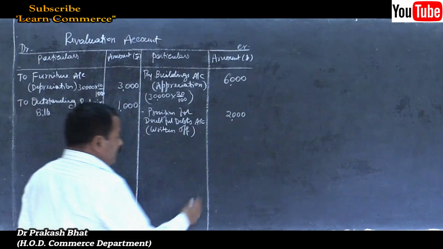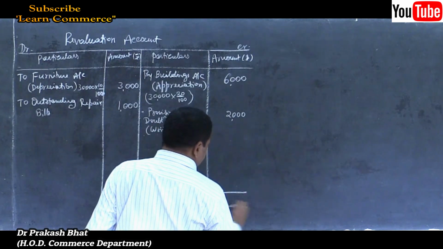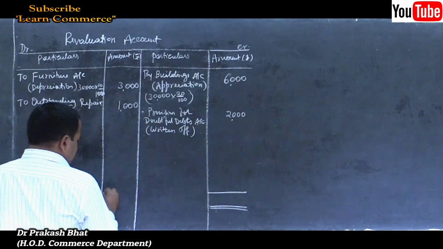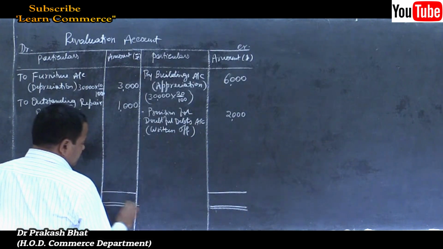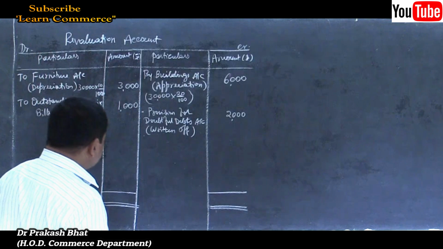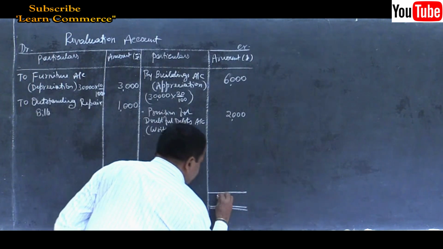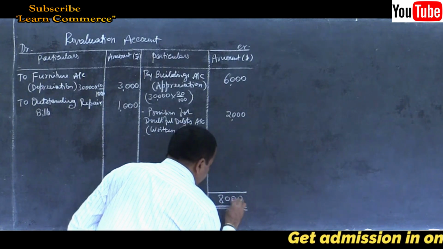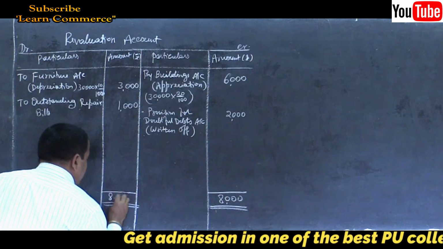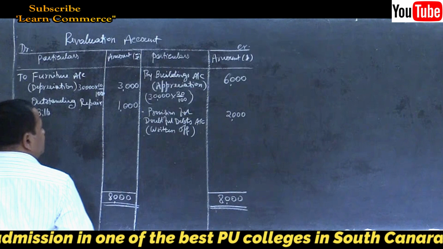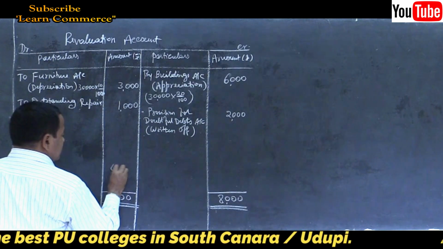Close it. Find out the difference. Treat it as profit and transfer it to partners' capital accounts if the credit side is greater, otherwise it will be loss. In this case, the credit side is greater, so there is profit. Write that same total of 8,000 on the other side. Find out the difference. The difference is 4,000.